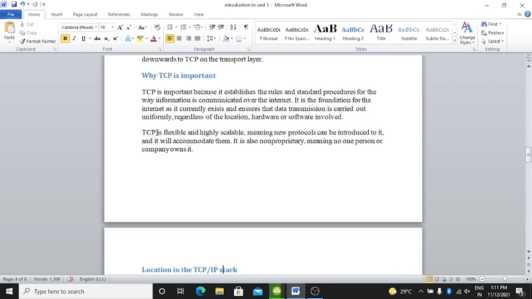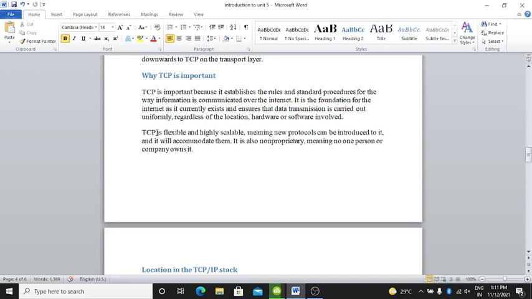Okay, why is TCP important? TCP is important because it establishes the rules and standard procedures for the way information is communicated over the internet.